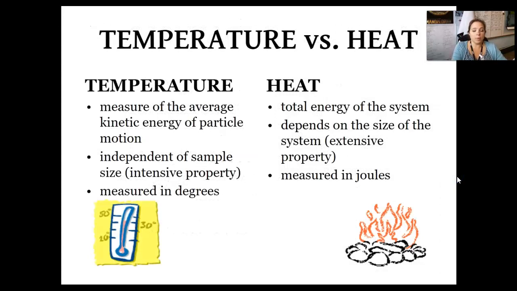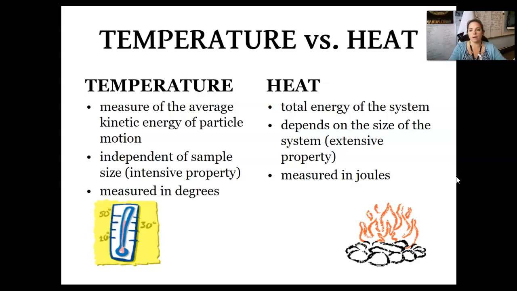So the big thing with this is temperature. Temperature and heat are two totally different things. Temperature is the average kinetic energy of a particle in motion. So it's the average kinetic energy in a liquid. Average kinetic energy of your body. That is a temperature. Independent of sample size. So this is an intensive property.